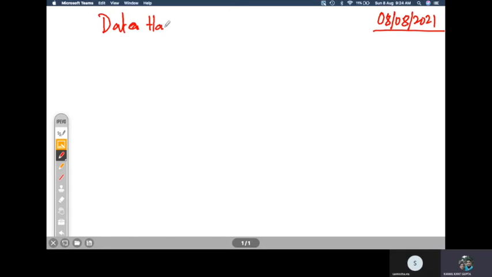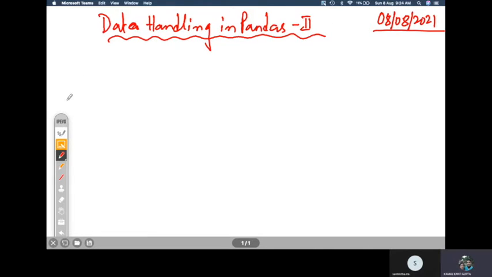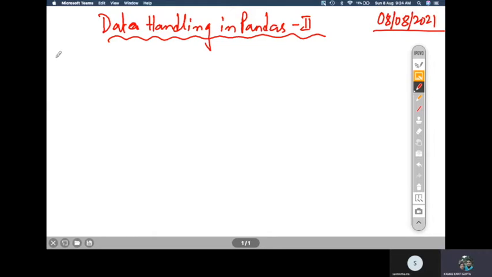First, we will see a small case study, where some data set will be shared with you, and based on that case study, we will learn the various operations presented in this chapter, right? So let us first observe the case study. We are in chapter 3 now, that is data handling in Pandas, part 2 of our CBSE syllabus. And let us start with a case study.